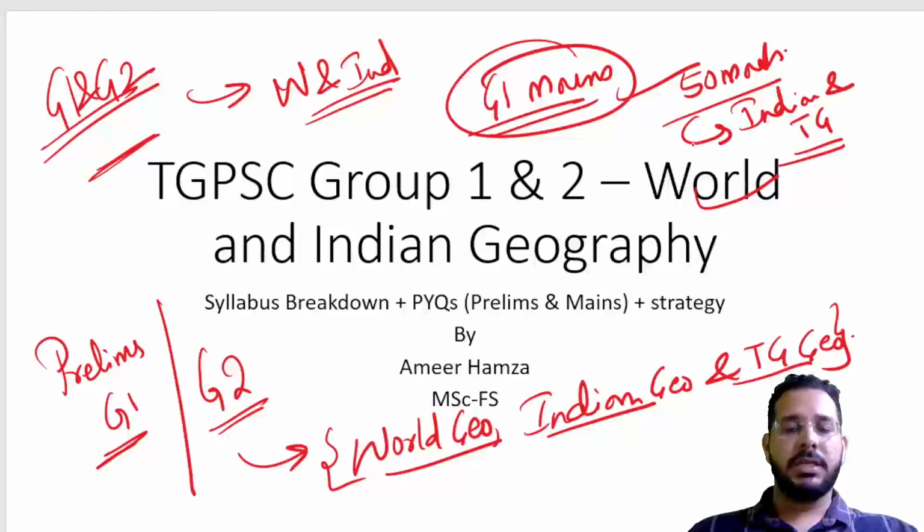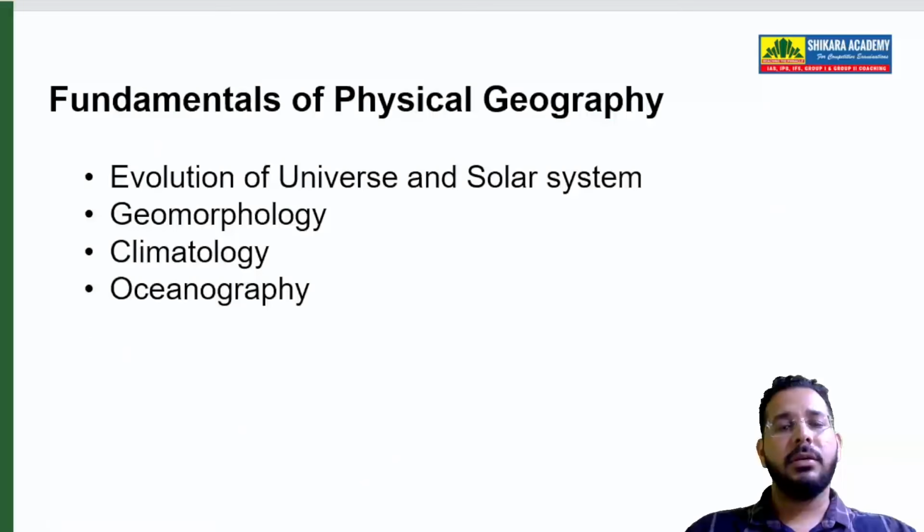So how to study these? Where to study these? Let us understand the syllabus of world geography. World geography will have three parts. One is geomorphology, where we study about land, earth, its evolution, different factors impacting the landforms, etc.